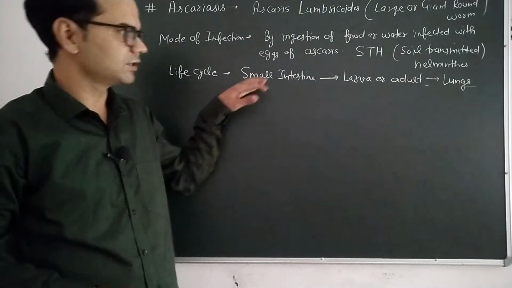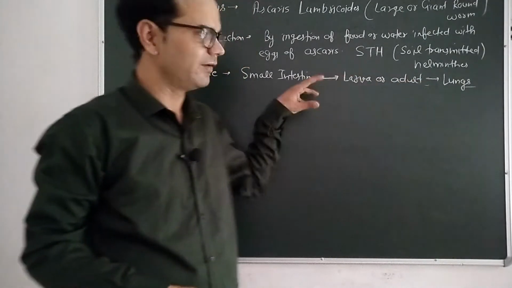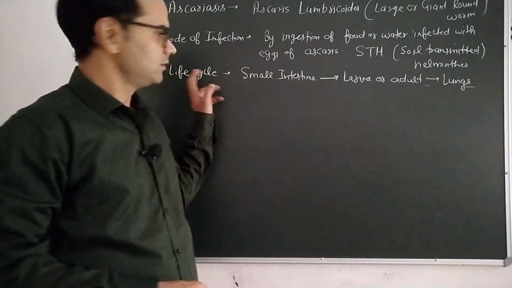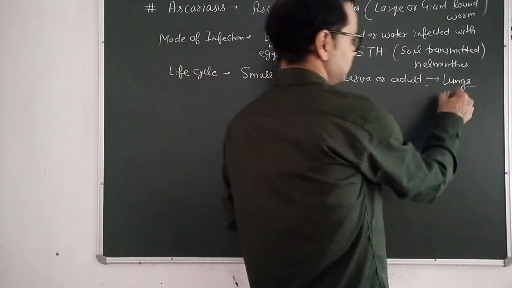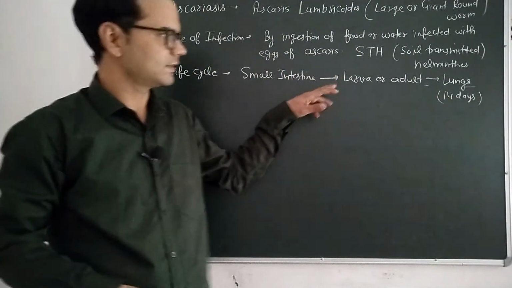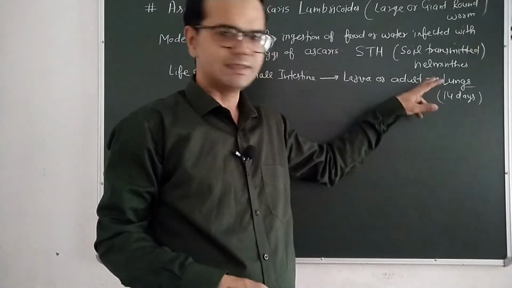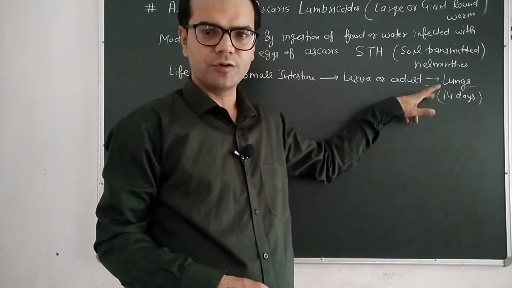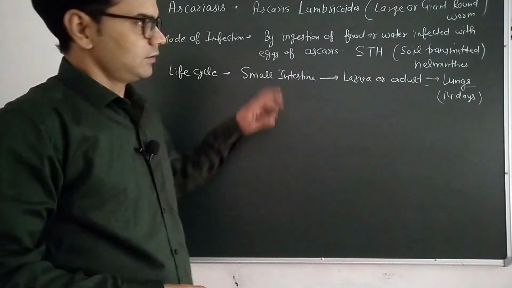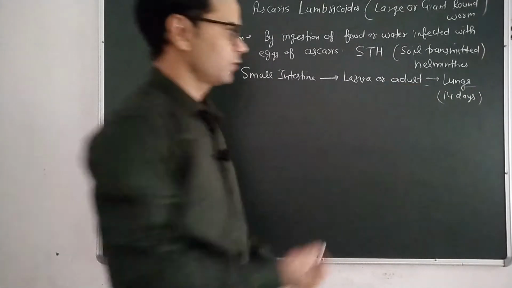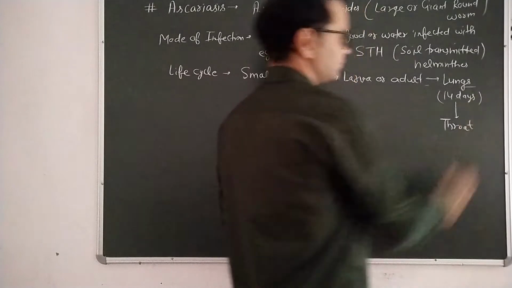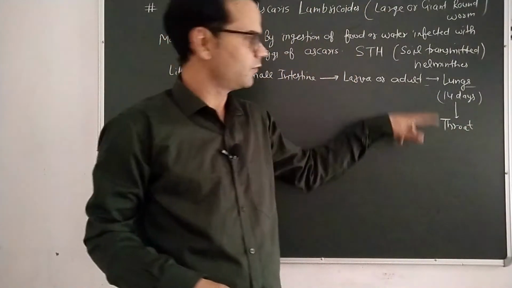From the small intestine, it reaches the lungs with the help of the lymphatic system or blood. In the lungs, Ascaris remains for 14 days. It invades the alveoli or bronchioles of our respiratory system. From the lungs, it moves to our throat.